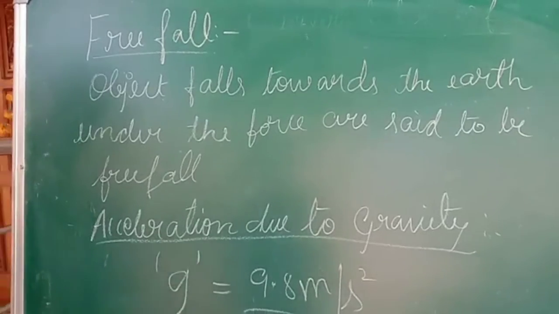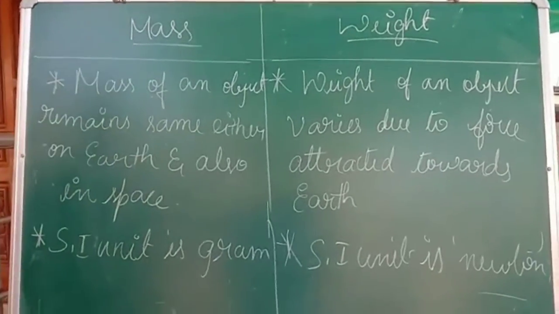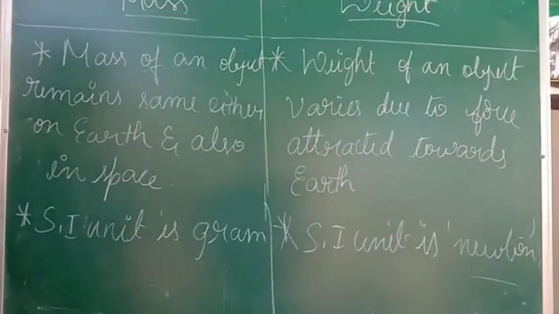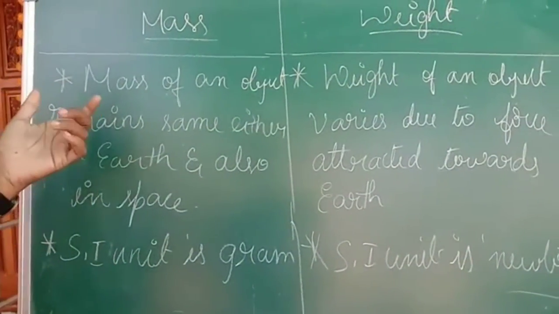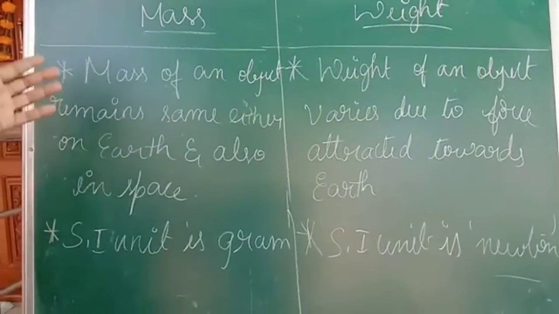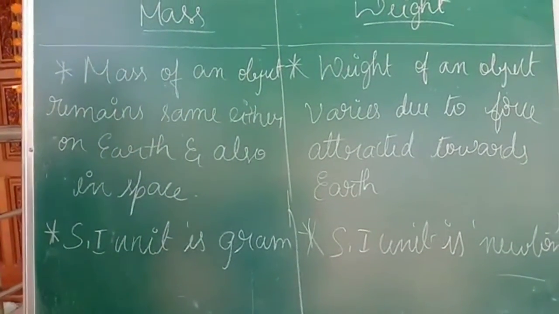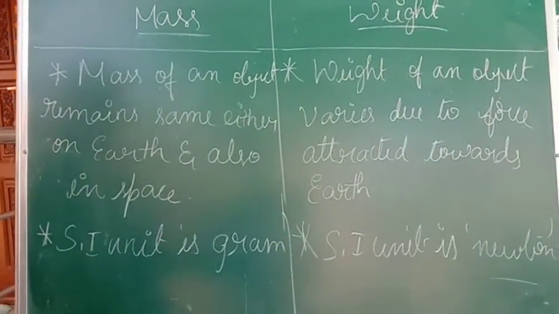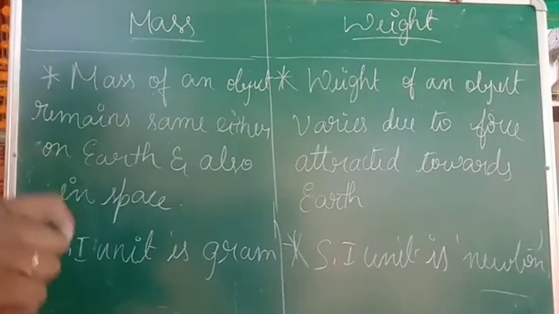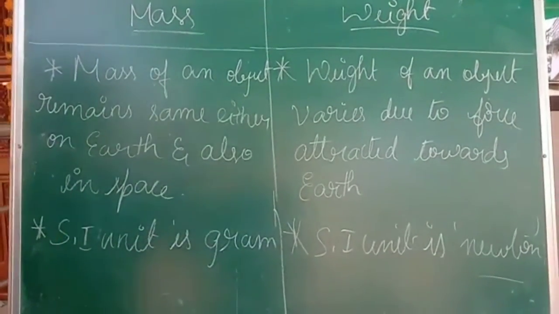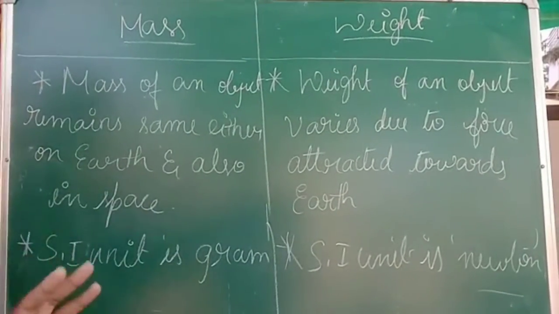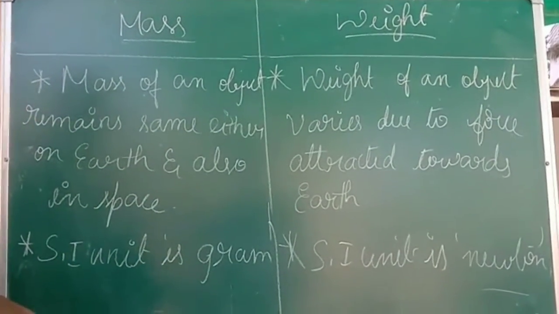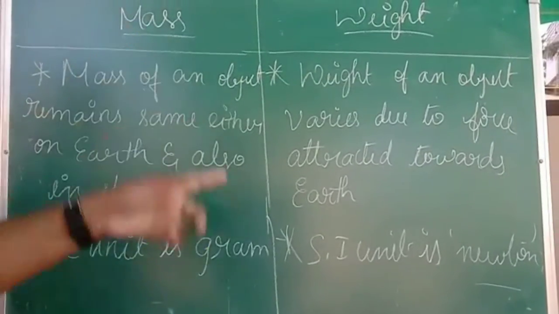So next let us study the difference between mass and weight. Very important question. Mass of an object remains the same either on the earth or in space. Wherever we go, whether on the earth, on the moon, or on some other planet if possible, our mass remains the same. There will be no change in the mass, and the SI unit of mass is gram.